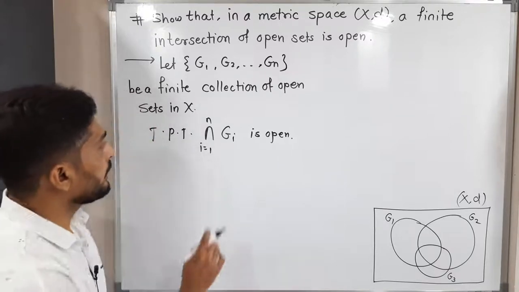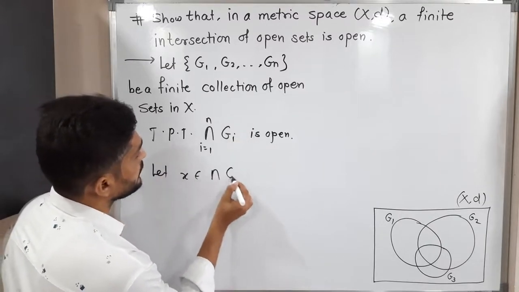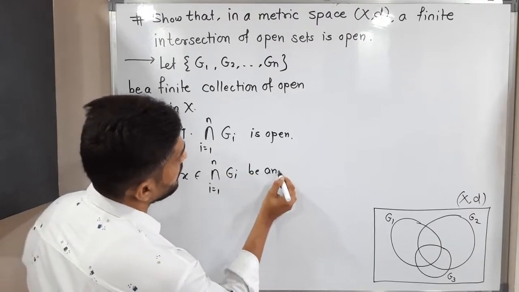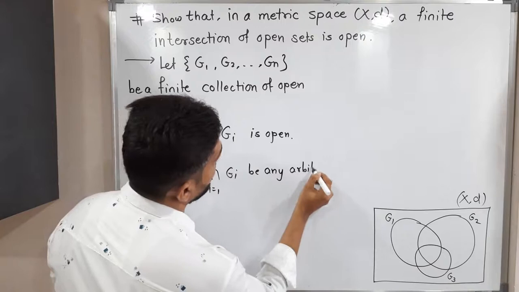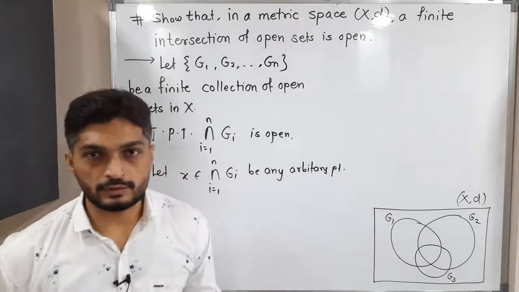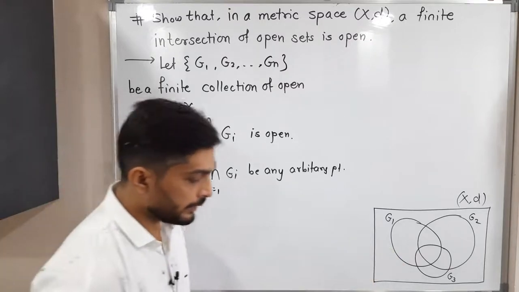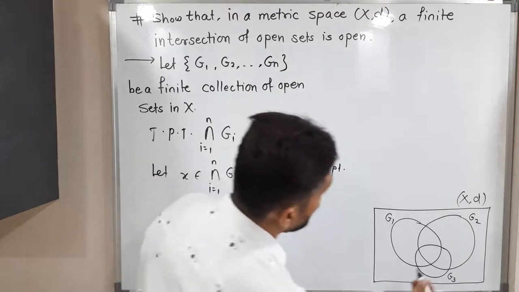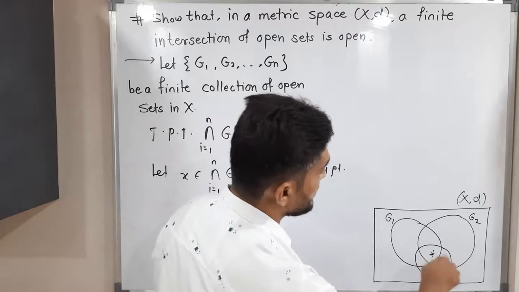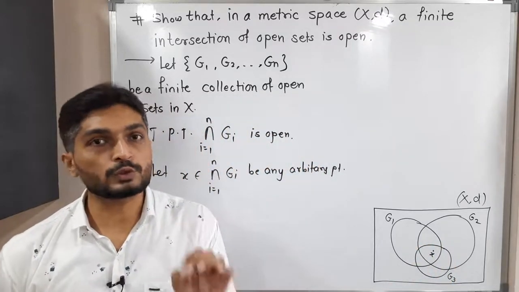So what will I do? I will take one arbitrary point. Let x belonging to the intersection of Gi, i running from 1 to n, be any arbitrary point. See, in this diagram, I have considered only 3 sets, so we can easily understand the concepts. We take one point from the intersection. Consider x to be a point which lies in all these 3 sets. That means it lies in the intersection.